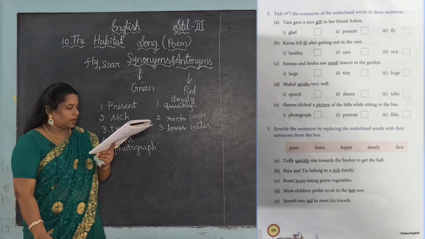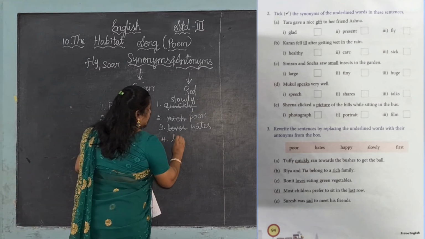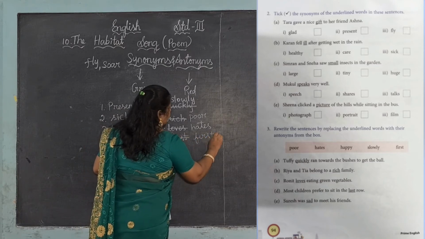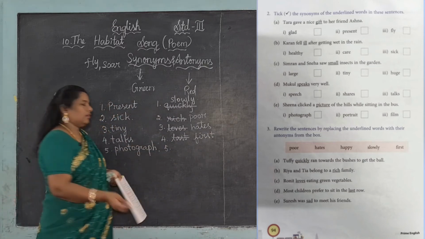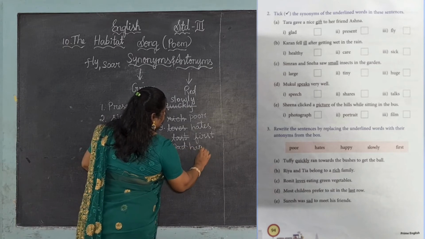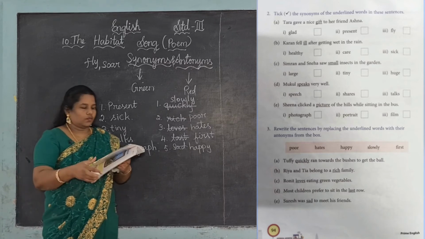Okay, next one, last. What is the opposite for last? It is first. It is very easy, right? Yes, next fifth one, sad. Already we know sad means happy. You want to strike out the word sad and you want to give the word happy.